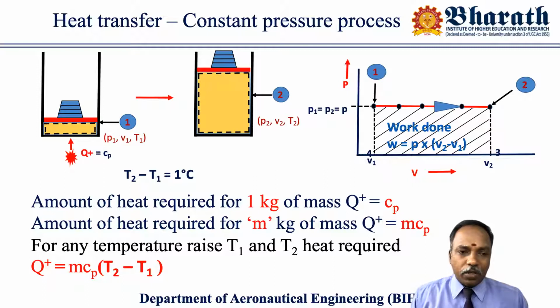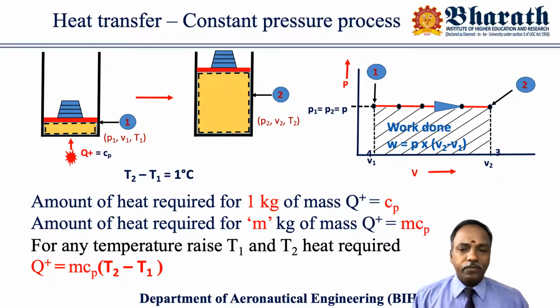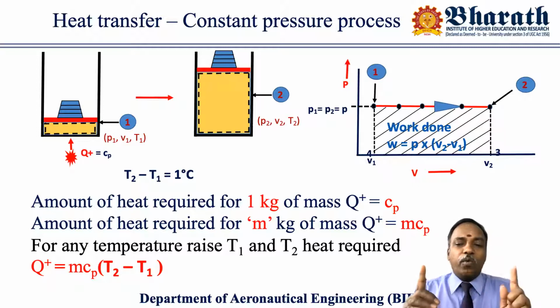But in the constant pressure process, what happens? For a certain period, the heat supplied from the surroundings will be absorbed by the system itself. It will be stored in the system itself for the purpose of increasing the temperature of the substance. After a certain quantity of heat supply, what happens? The piston will start moving in the upward direction.